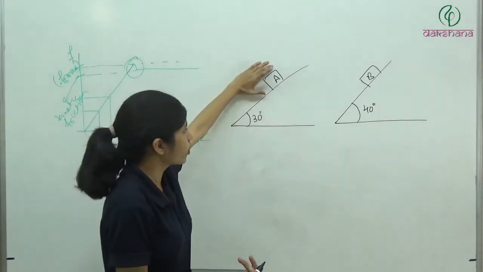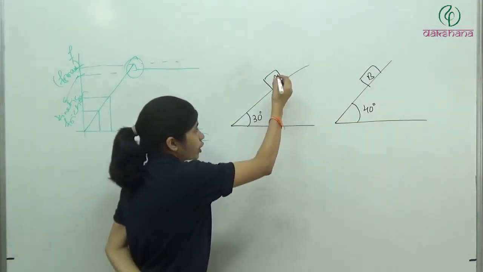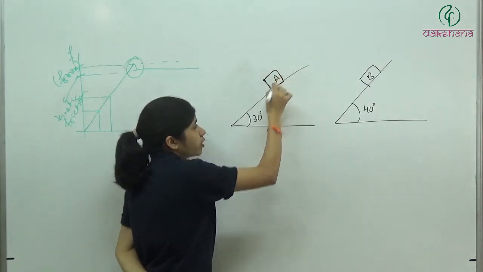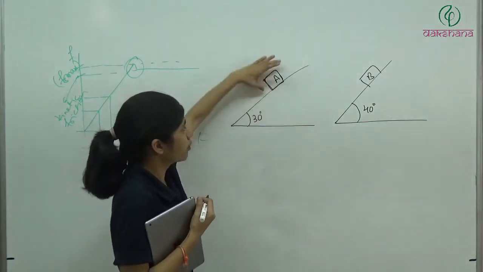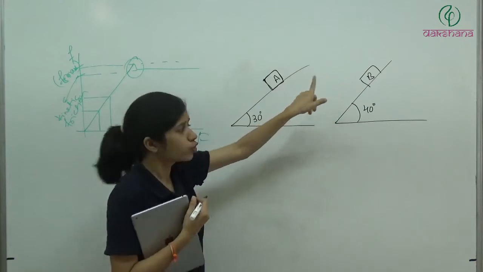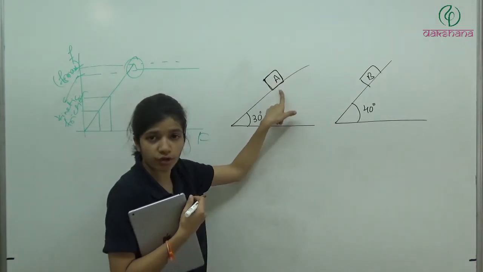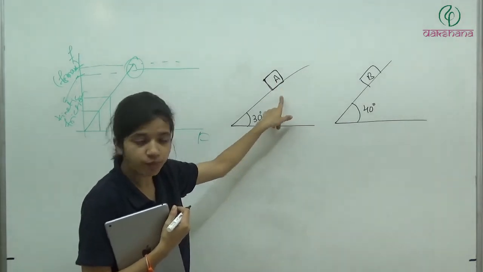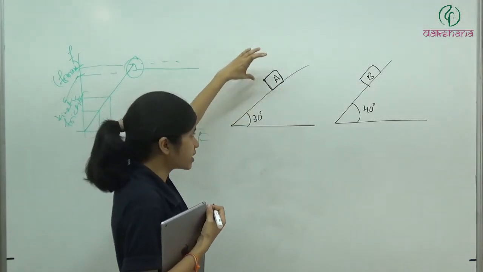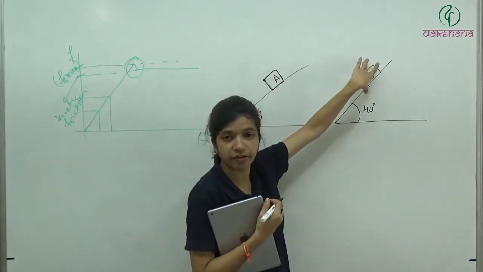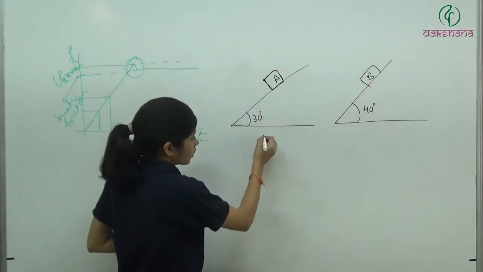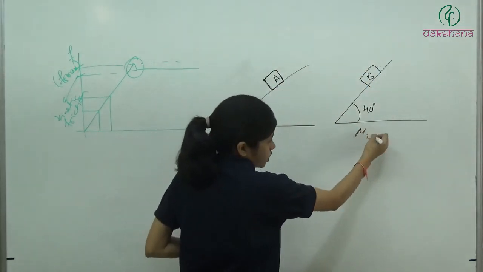Whatever body you keep here, when you change this block from A to B, definitely the interaction between the surface of this block and the surface of this inclined plane will vary. If this block has a different material, then mu will change. Here it can be mu1, here it can be mu2, correct?